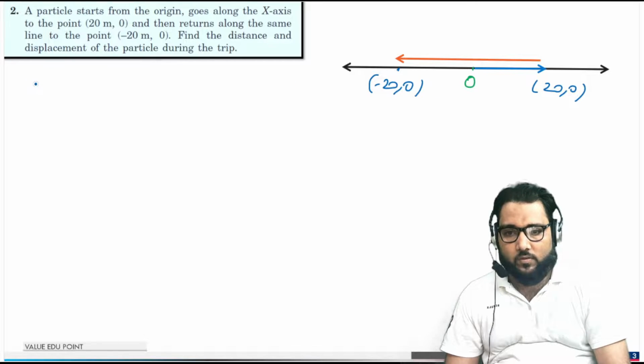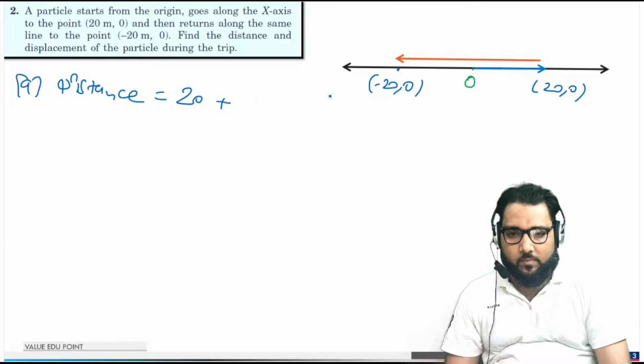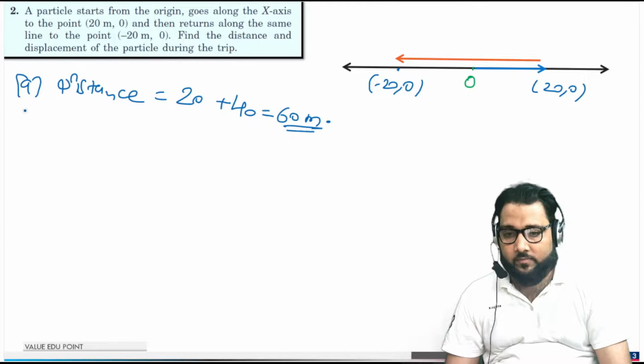Now what we have to do, in the first part we have to calculate the distance. Distance is the actual traversed path length. First you go 20 in the positive direction, again he will return in the opposite, negative direction. So he will move 20 plus 20, that will be 40, so 60 meter. So the distance traveled by the particle is 60 meter.